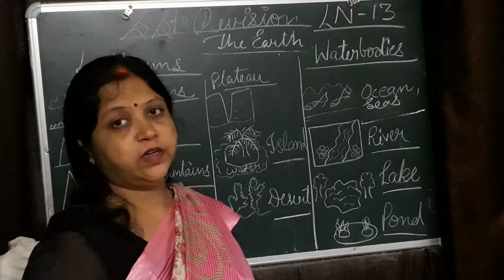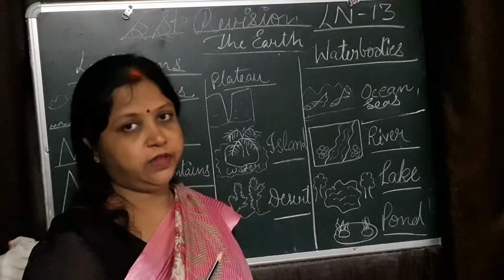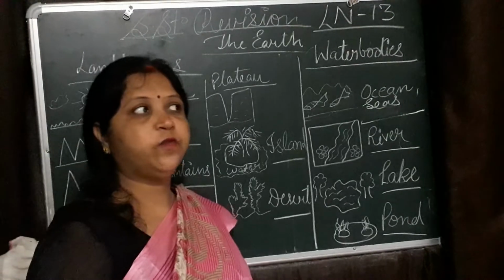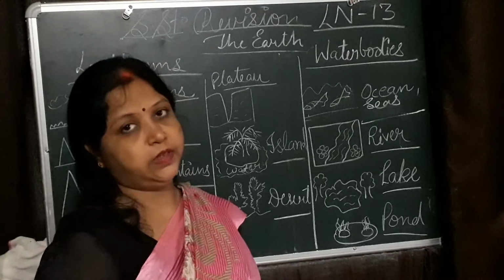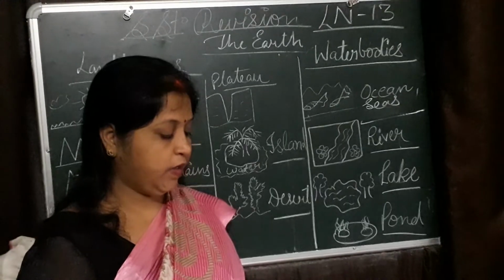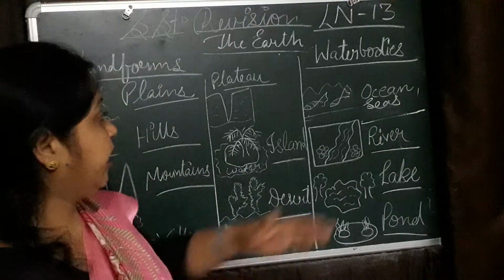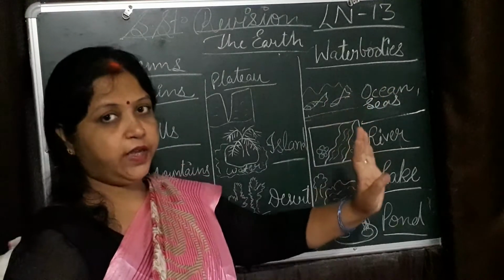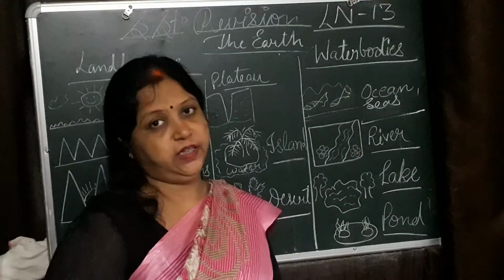The ocean water is salty. We cannot drink it. We found different type of water animals here. Big seas are called oceans. Okay. There are 5 oceans in the world.